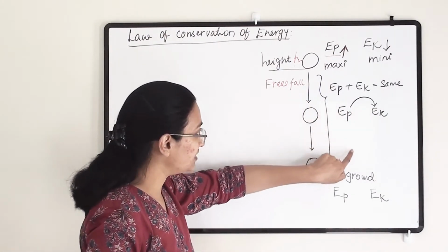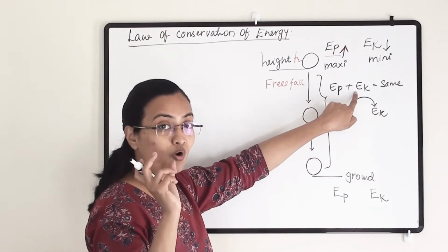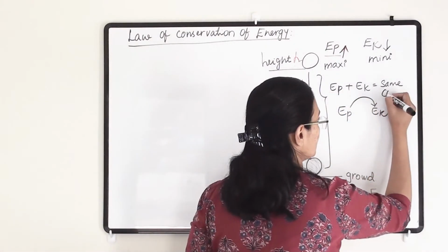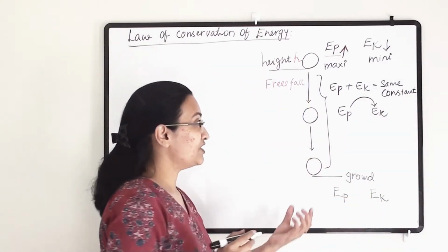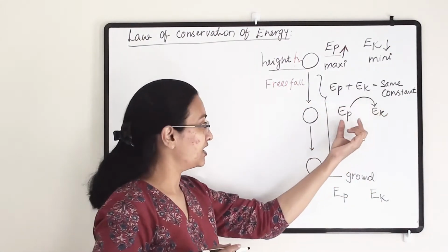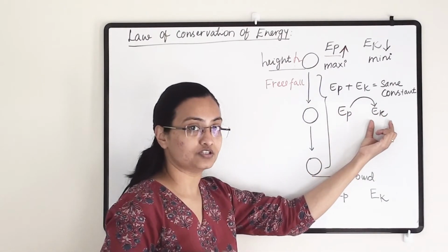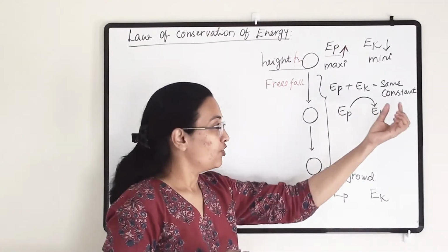But at all times the sum or the addition of its potential energy and kinetic energy will remain constant, because we are not losing any energy. Whatever potential energy is there, it's simply converting into kinetic energy. So for example, say the constant is 4 joule.